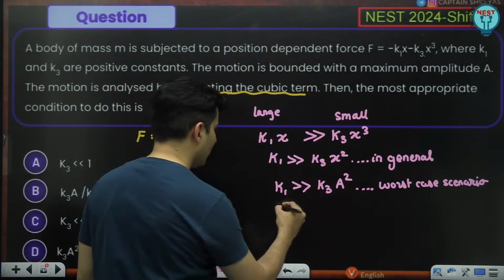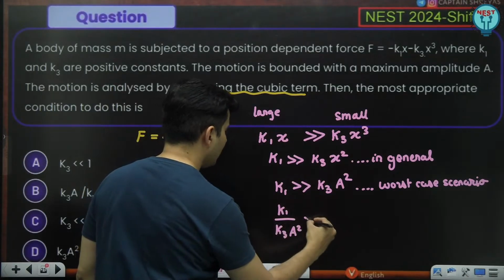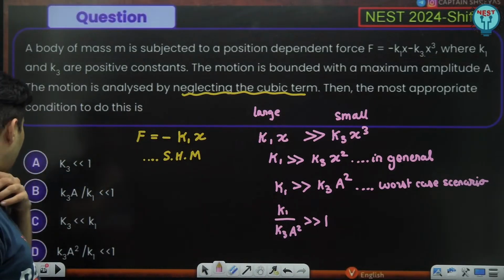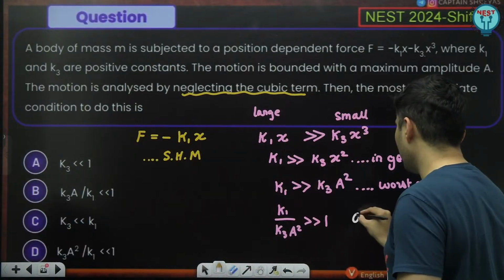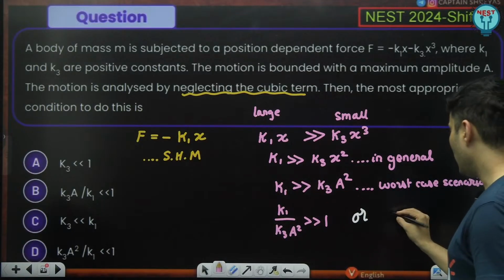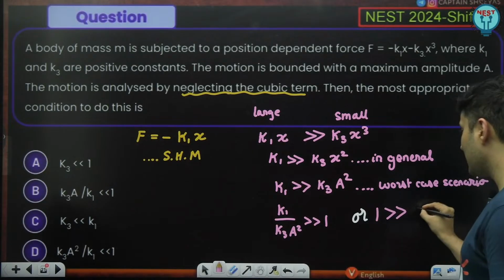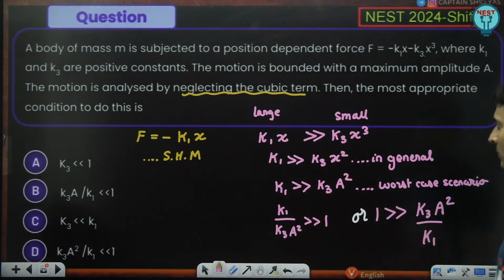So therefore, I can say K1 by K3 A square is much, much larger than 1. Or we can bring K1 below K3, so 1 is much, much larger than K3 A square by K1.